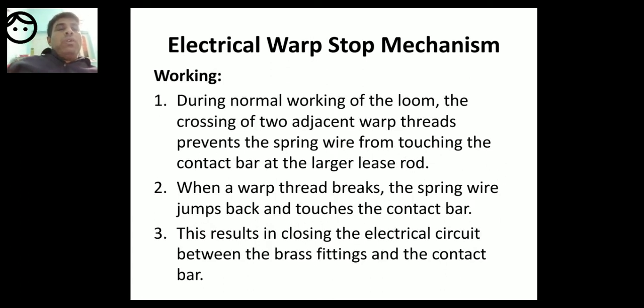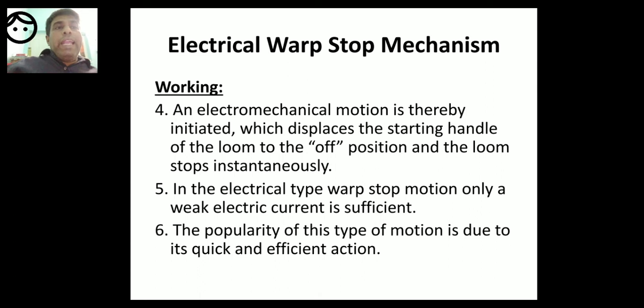During normal working of the loom, there is no contact of the spring wire with the contact bar and bar fittings, whereas when there is a warp thread breakage, the spring wire jumps back to the contact bar at the larger lease rod, and as the bottom end of the spring wire is fixed in the brass fittings, the electricity will pass, and there will be closing of the electrical circuit, which will initiate electromechanical motion.